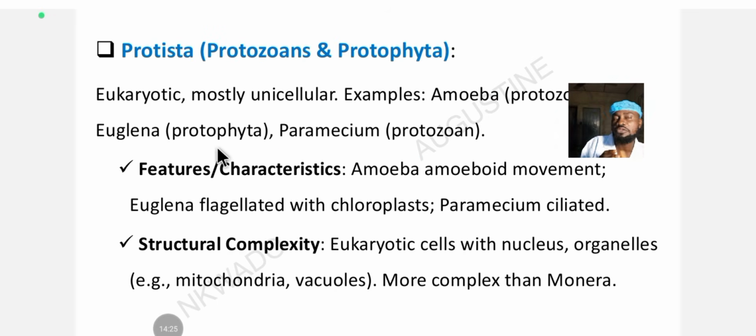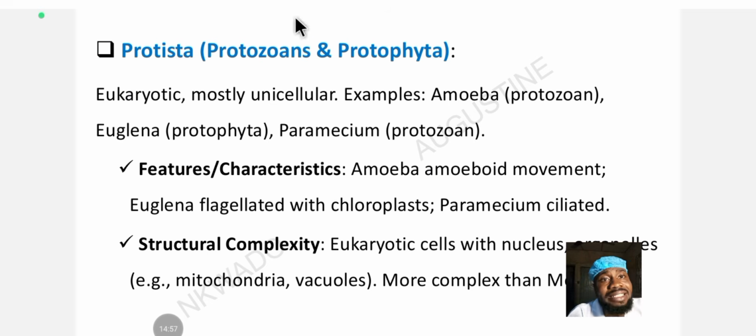You can see from basic to complex. We have treated the most basic, the smallest, the first form. So you can see how it's transitioning into Protista. You are going to see that Protista is more specialized than the monerans or the prokaryotes. Protista is next under the classification, and they include protozoans and protophyta, and they are eukaryotic cells. Most of them are unicellular.